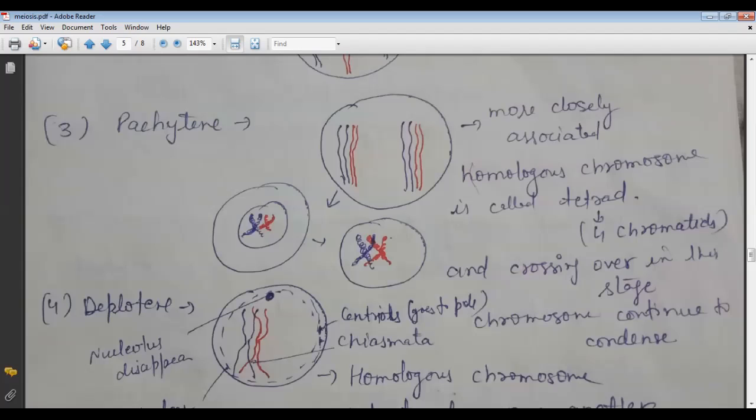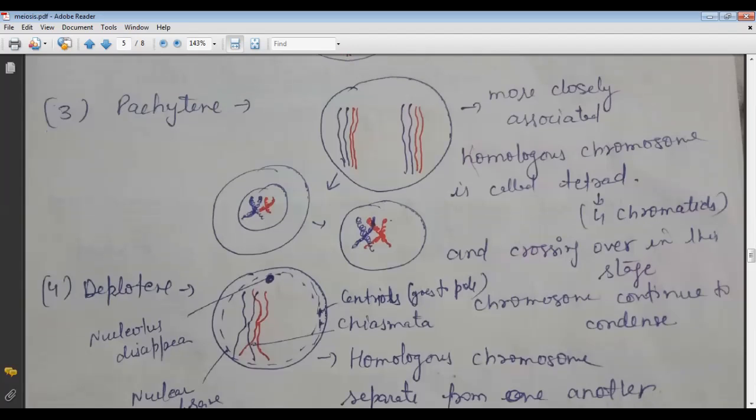The red part is joined to the blue part, and the blue part is joined to the red part. So it means the genetic material will be exchanged here due to the overlapping of the chromosomes. This crossing over is very important, because in this part the genetic material will be exchanged. So this is known as the pachytene stage.